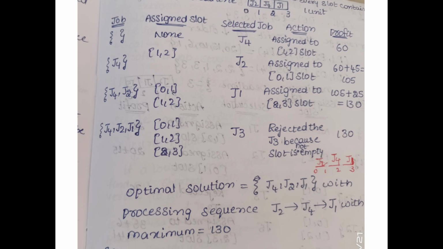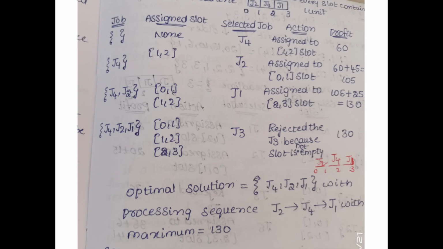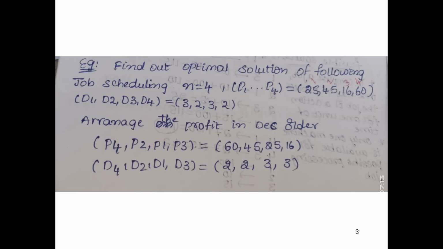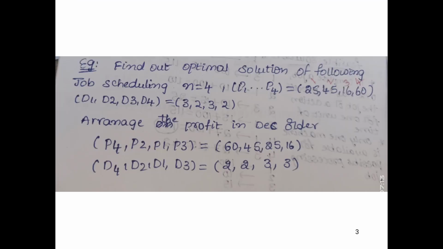Next, the number of slots available: we have 3 deadlines, so we take 3 slots and aim to get the maximum profit. Next we take job 2, whose profit is 45. Selecting j2, its deadline is 2, which means we take the second slot. Slots one and two are available.